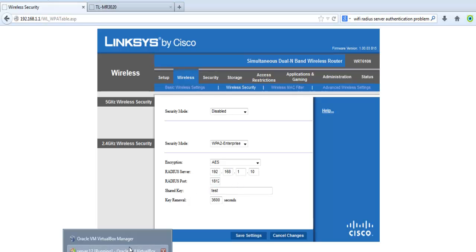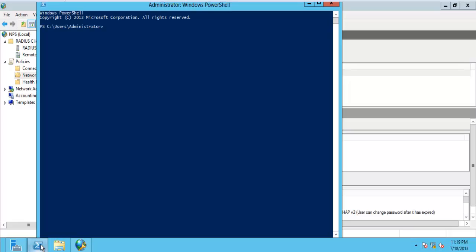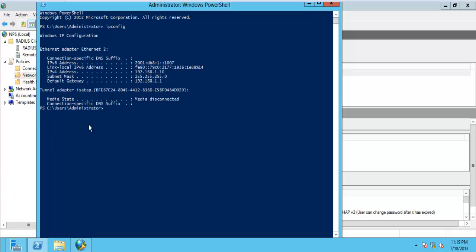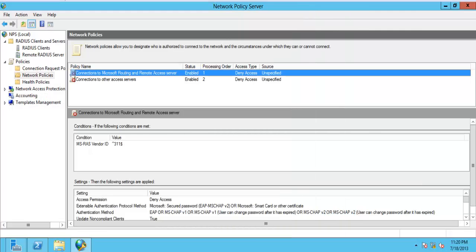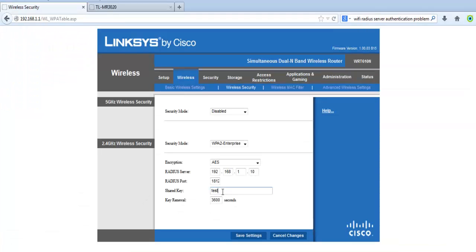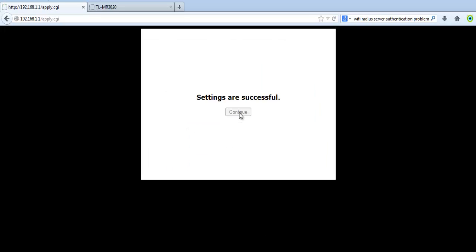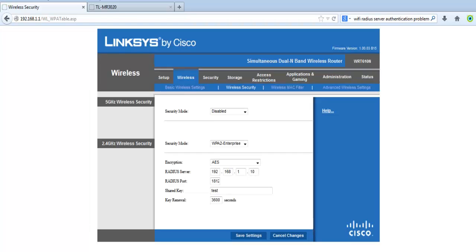So let me go over here and check my IP. You can see my IP is this one. Here, test. So everything over here, just save the setting. So that's all for the router side, or the access point.